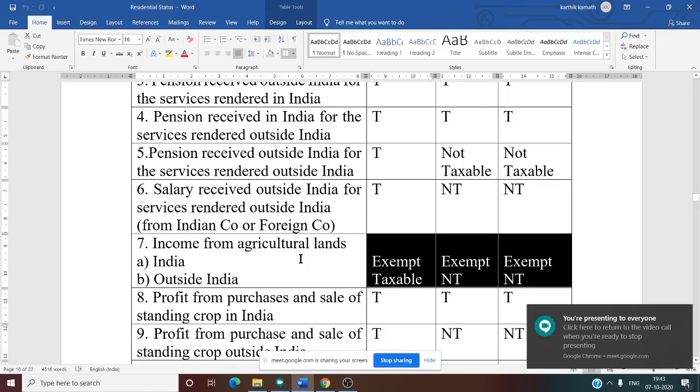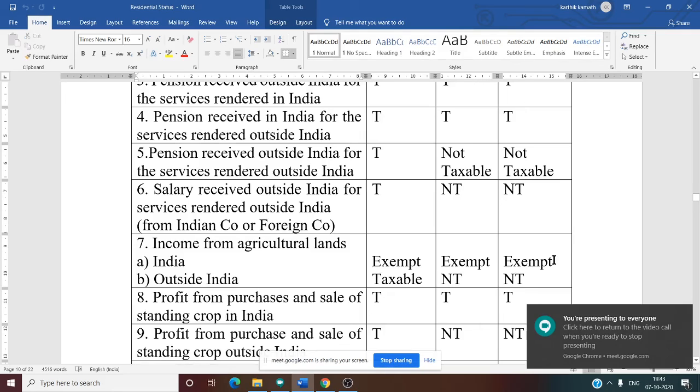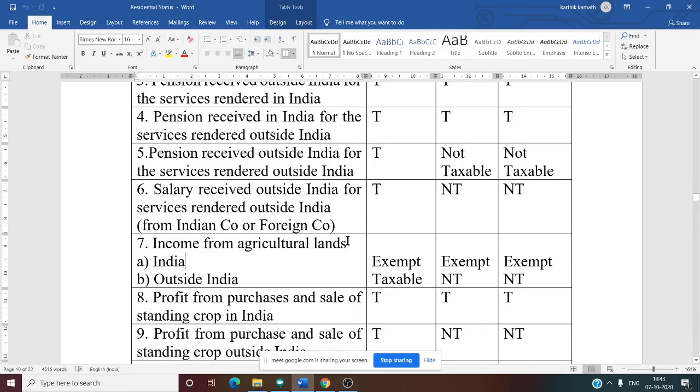See this now. Income from agricultural land in India, all three are exempt, no tax. But income from agricultural land outside India, only OR is taxed. The other two are not taxable. Eighth one, profit from purchase and sale of standing crop in India. The word India is there, so all three are taxed.